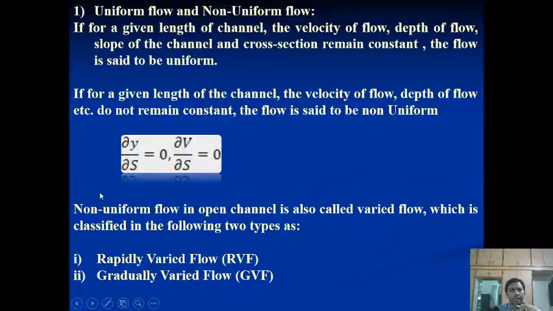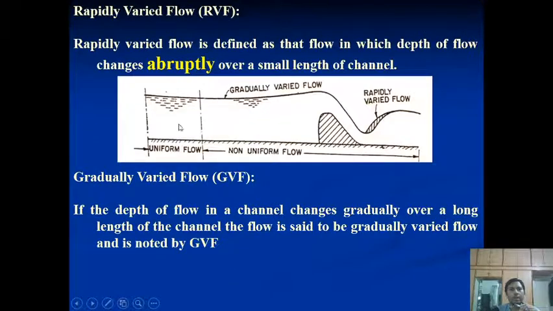Next, we referred that when the depth of flow and velocity of flow are not constant throughout the cross section of the channel, we consider that non-uniform flow. And this is divided again into two parts, rapidly varied flow and gradually varied flow. You can see with the help of the figure how gradually varied flow is generated and how rapidly varied flow is generated. These are the portions of non-uniform flow.